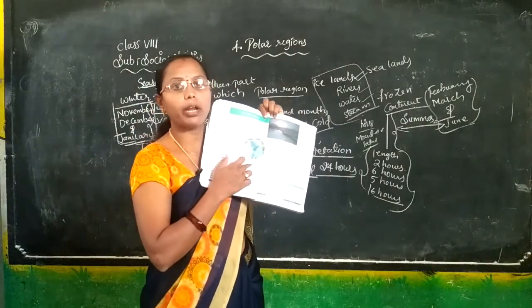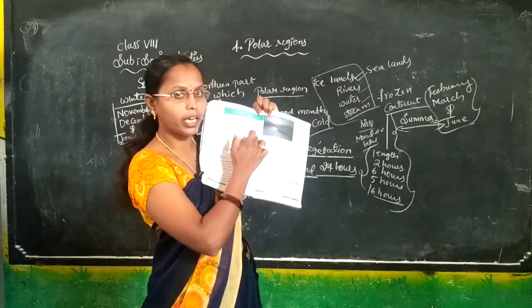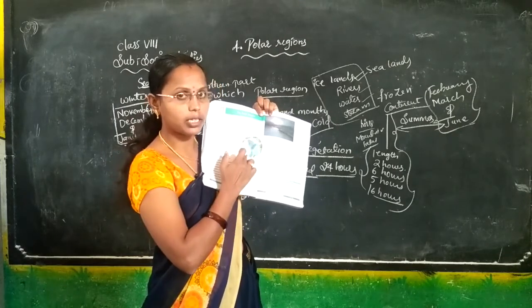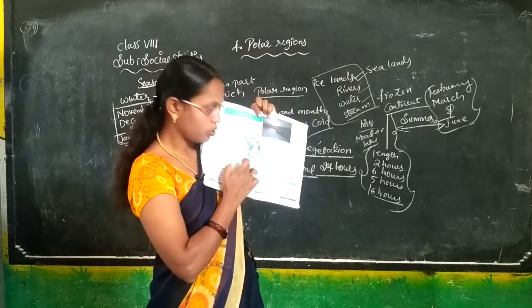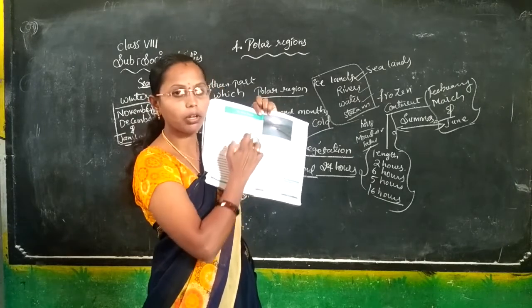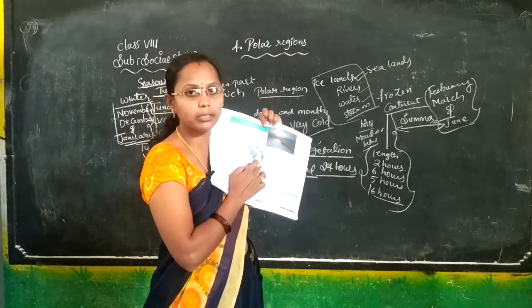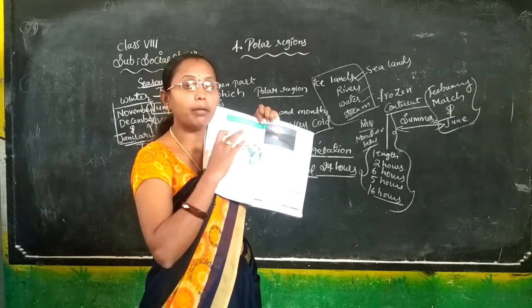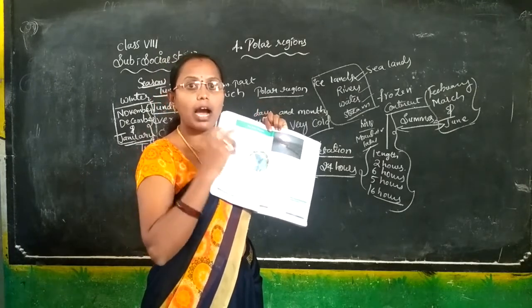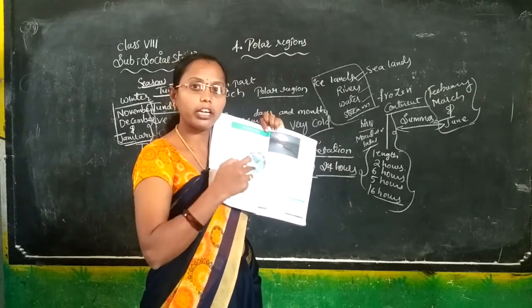In the polar edge, we can see it is a globe. In this globe, we can see the poles, north pole to south pole. And in the middle, we can see the boundaries and the equator. The boundaries lie on the Arctic Circle.